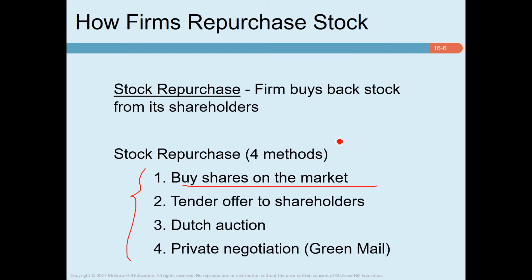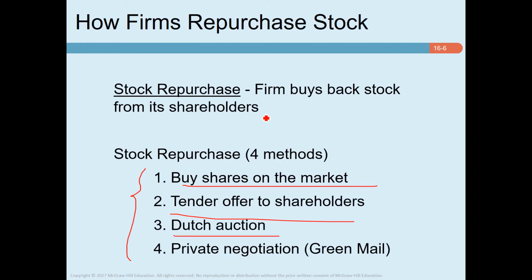However, companies sometimes use a tender offer, where they offer to buy back a stated number of shares at a fixed price, which is typically set about 20% above the current market price. And shareholders can then choose whether to accept this offer. The third procedure is known as a Dutch auction.